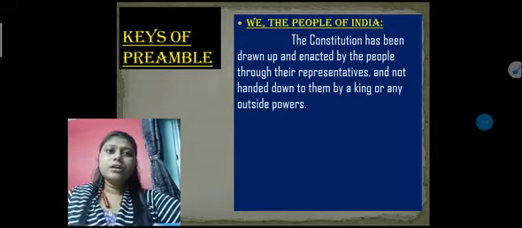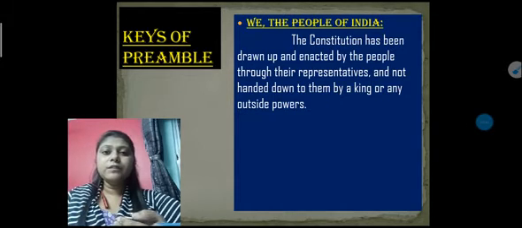You all know that our Constitution has been drawn up and enacted by the people through their representatives. We all know that our democratic India is a representative democracy, where all the people choose their representatives, and their representatives form the government.